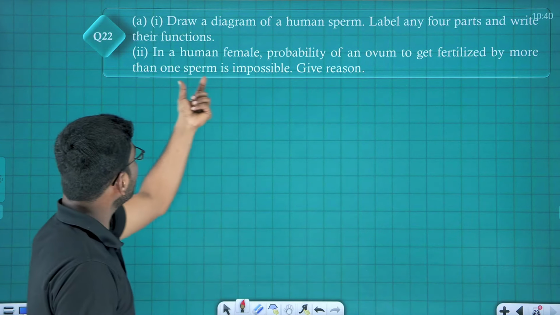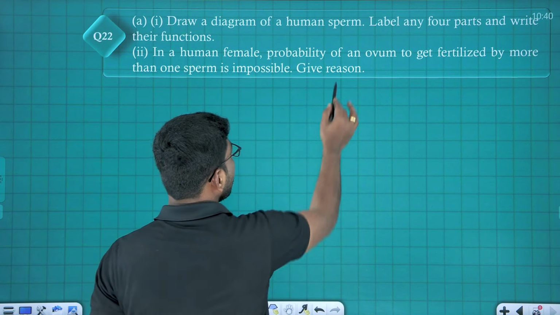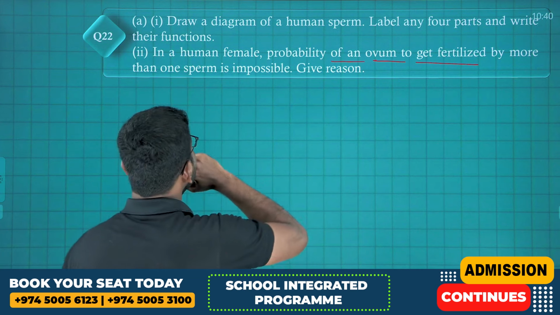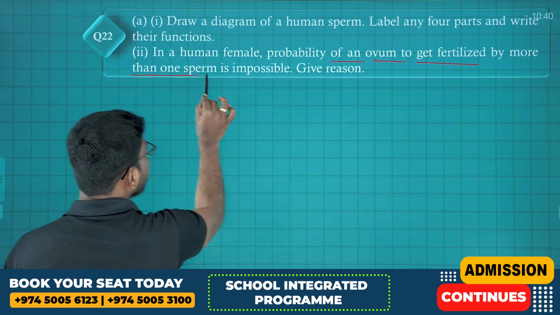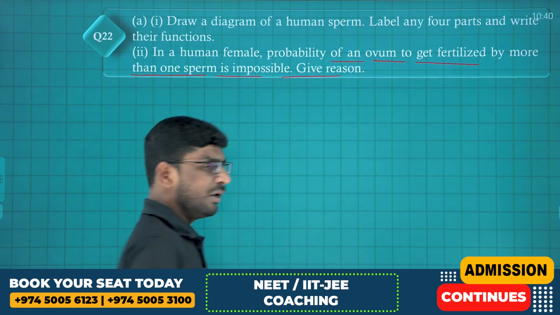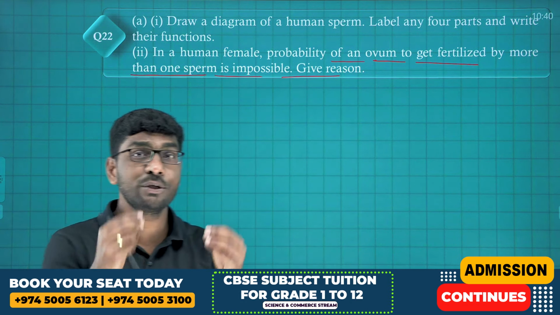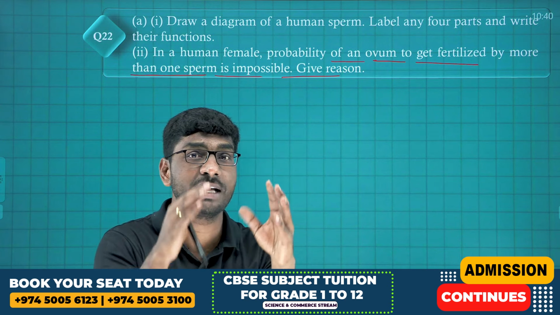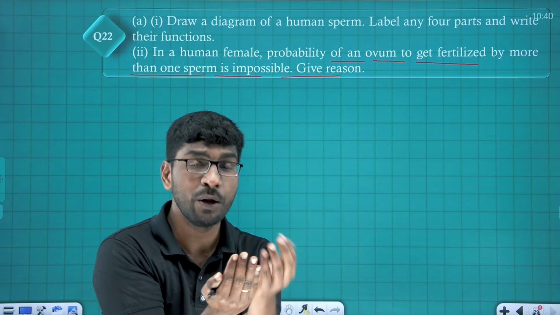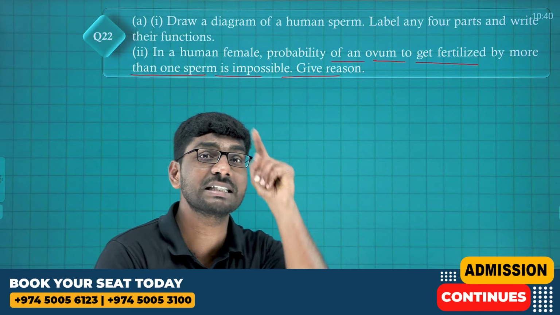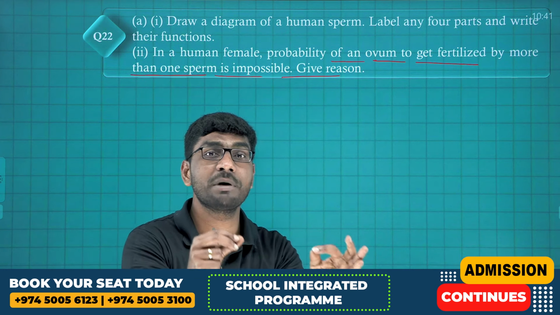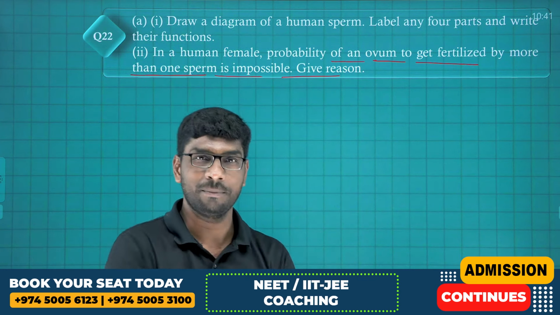Next. In a human female, once an ovum is fertilized, fertilization by more than one sperm is impossible. Why? Give a reason, they are asking. I told you, the zona pellucida is the acellular glycoproteinaceous membrane which surrounds the egg and ensures the entry of a single sperm. It is impossible for more than one sperm to fertilize a single egg.